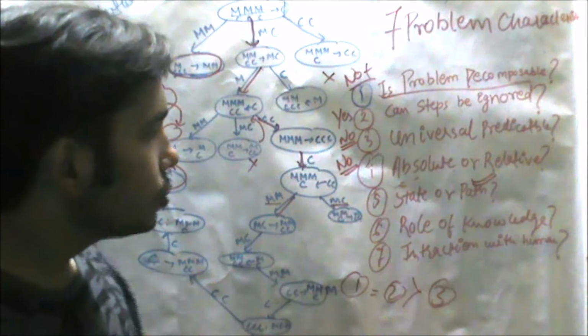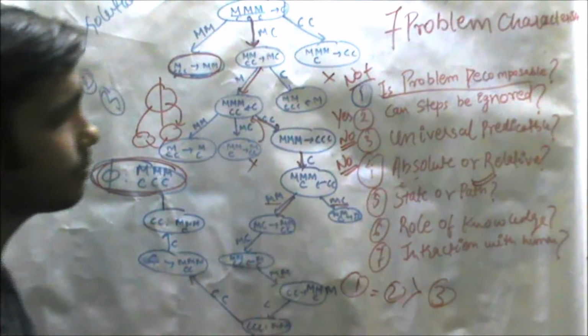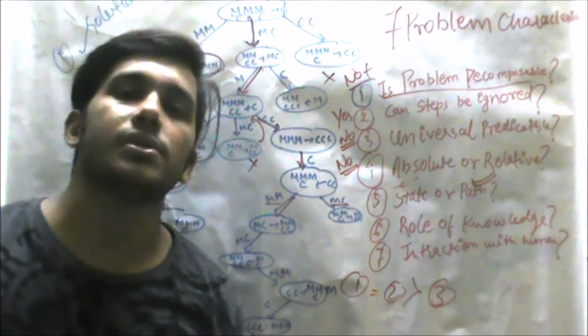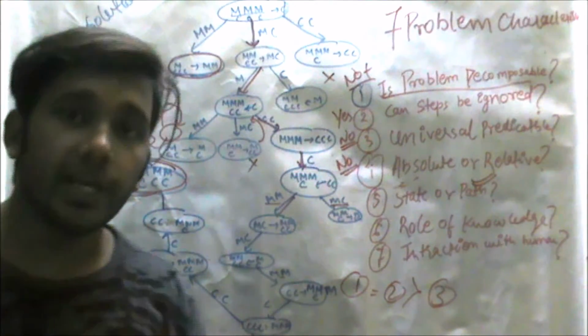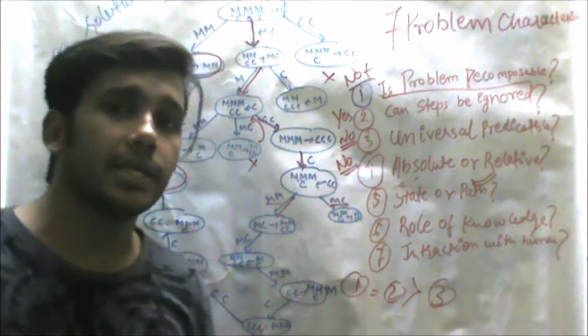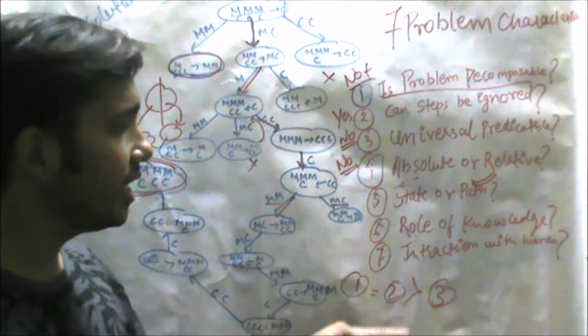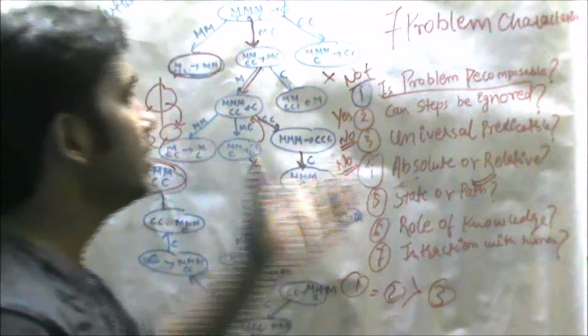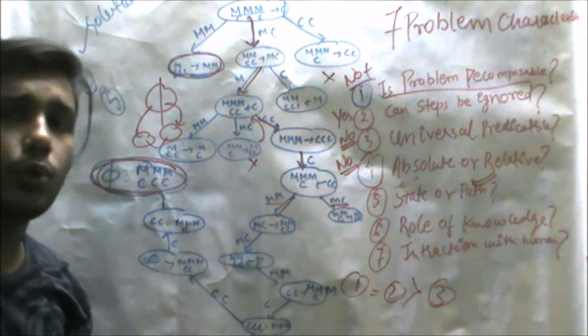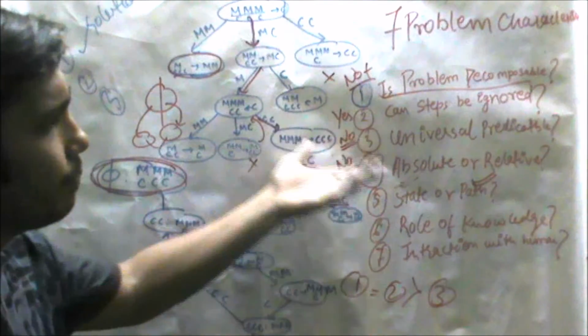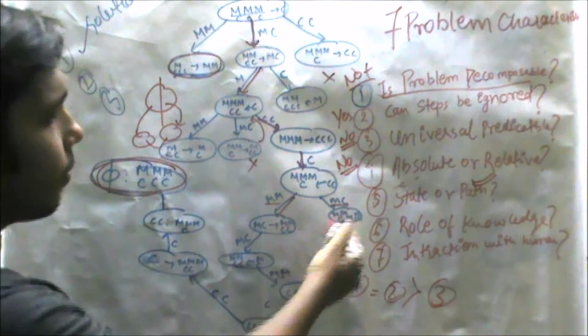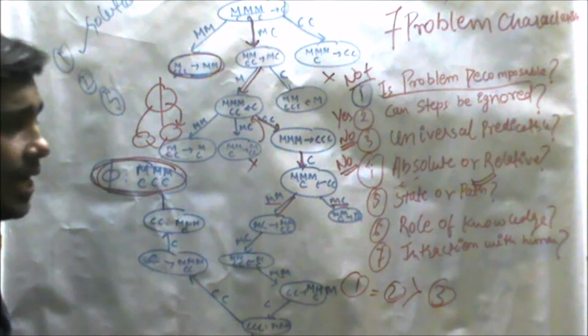What is the role of knowledge? This is the sixth property. For solving this problem, do we require any prerequisites? Likewise, if we are solving a Java problem, then we require prerequisites, like we need to know OOPS concepts. But for solving this problem, we do not require any prerequisite knowledge. So this problem can be solved without having any knowledge.